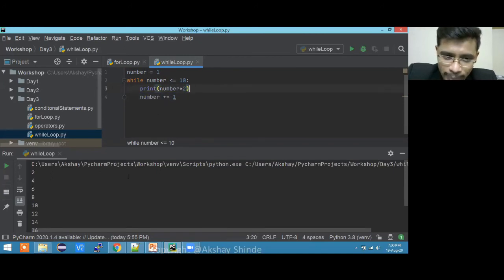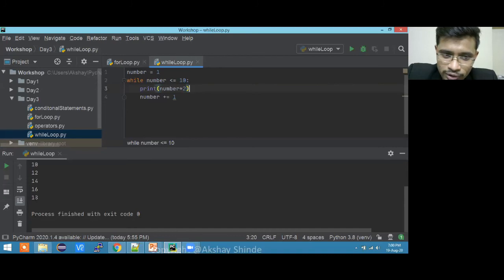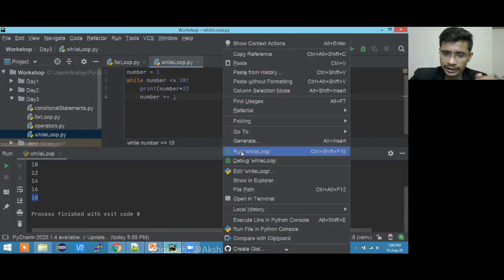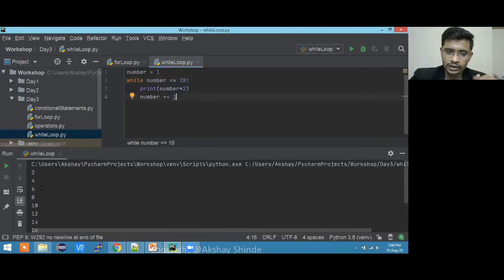In the last code, 18 was printed because 9 was less than 10, so it executed, but 10 was not less than 10, so it came out of the loop. That's why I added less than or equals to. So this time it will print the last number of the table. Now I'm going to get 2 to 20.